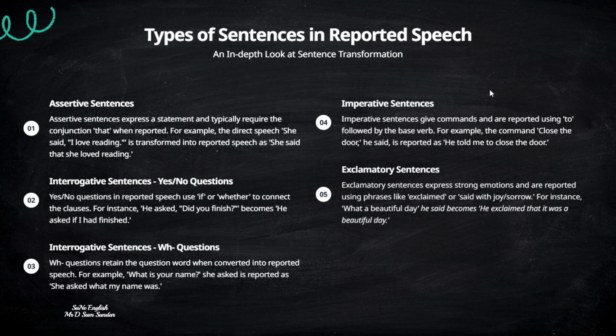So for example, if you say, submit your assignments, said the teacher to the students. It gets converted to the teacher told the students, or the teacher told them to submit. You can see submit your assignment is getting a to infinitive form of the verb there. Submit is getting converted to to submit their assignments.